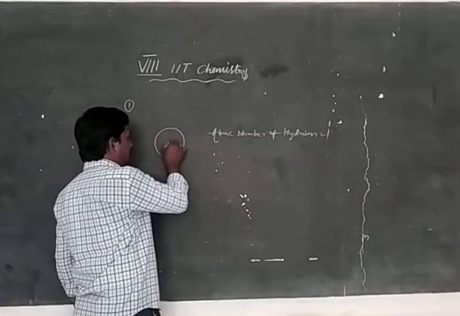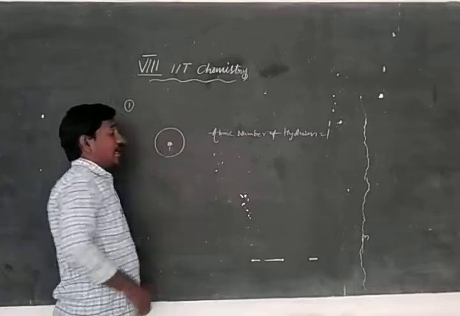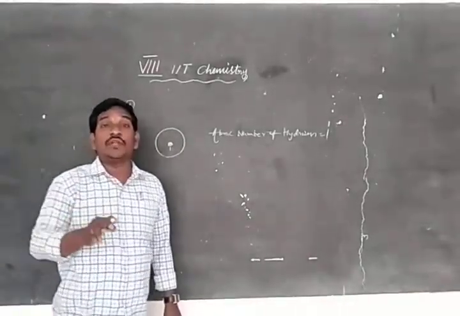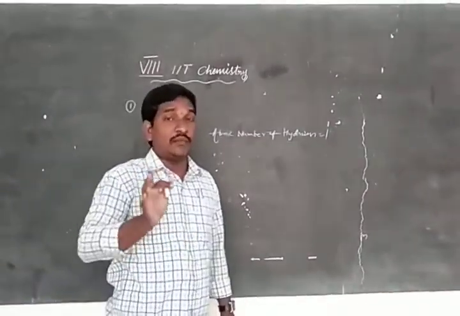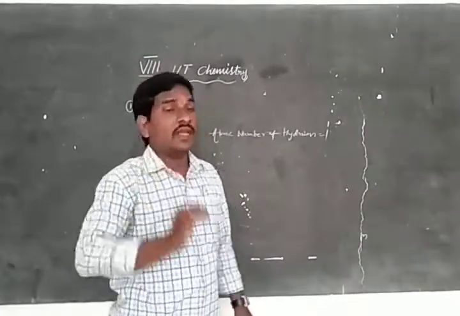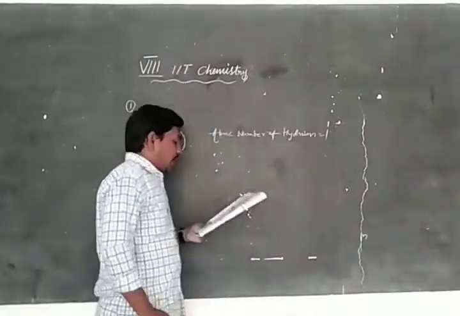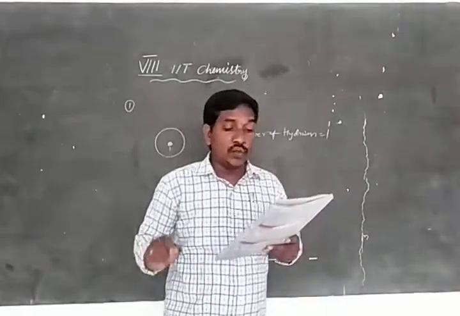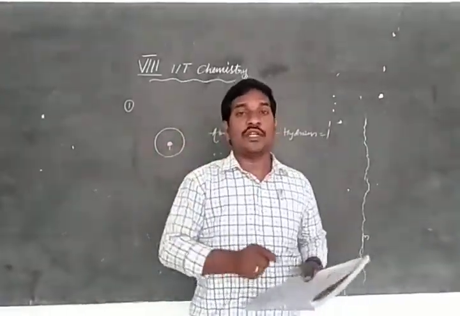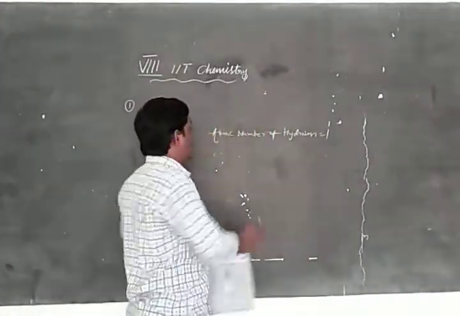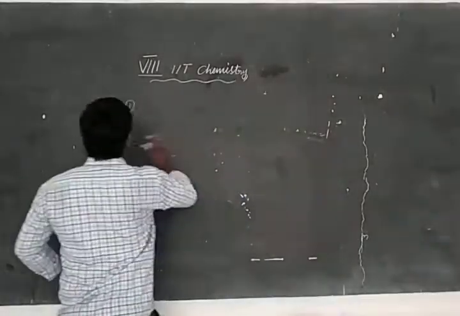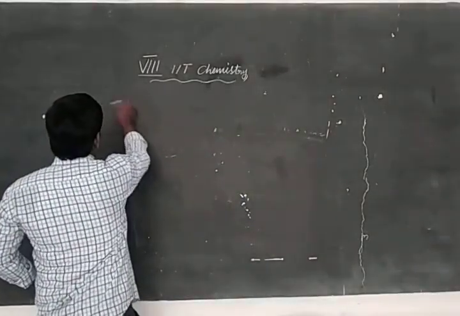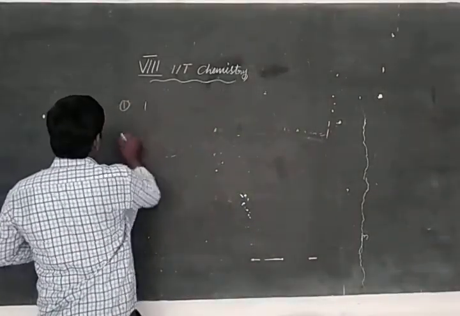The number of protons is equal to the number of electrons. So, which of the following is present in the nucleus of hydrogen? A single proton, that means one proton. That is option 1.